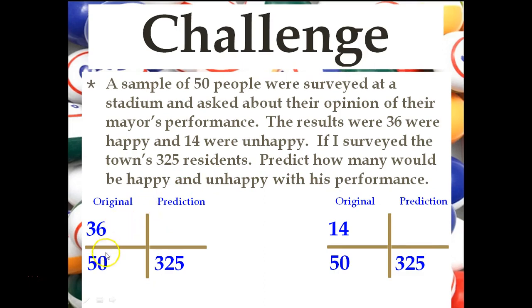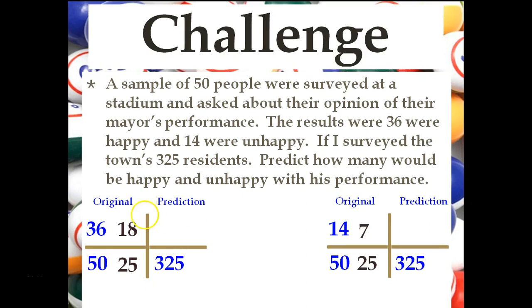The first thing you would do, going from left to right, if there's no correlation, you'd go from up to down. And there's not a correlation from 36 to 50. There's not a correlation from 14 to 50. However, we can reduce this fraction here, 36 over 50. We can reduce this fraction over here, 14 over 50. I'm going to do that. I divide by 2, 18 over 25. I divide by 2, 7 over 25.